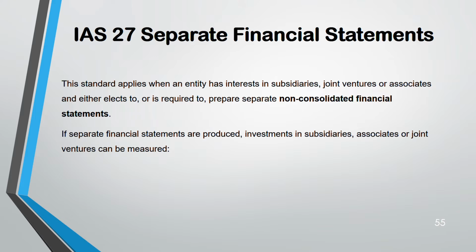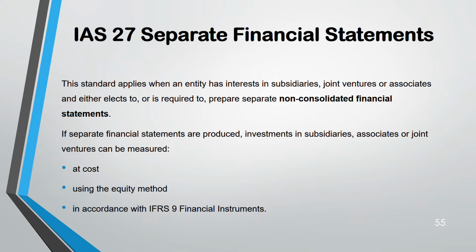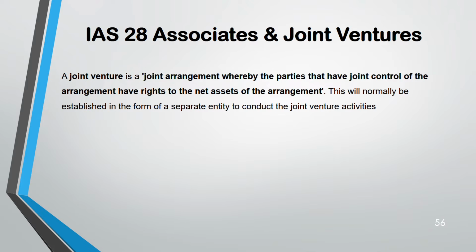So in this case, how do you recognize a subsidiary, associate, or joint venture? Either at cost, or at equity method, or according to IFRS 9 financial instruments, in the separate financial statements. But normally this standard does not come actually. Just maybe for a discussion question or theory they might ask you. But calculation wise, I've never seen a question on this.